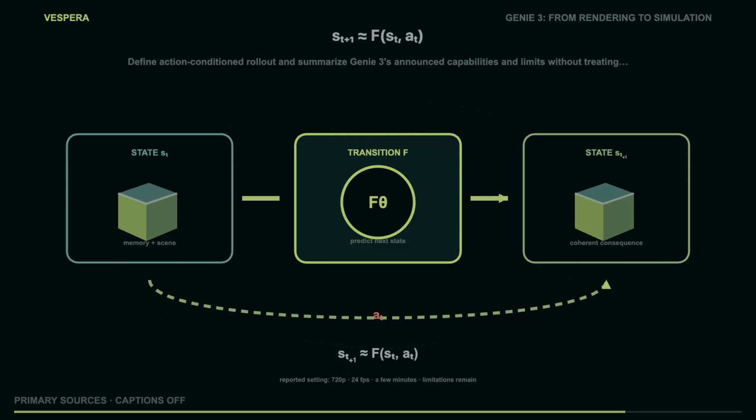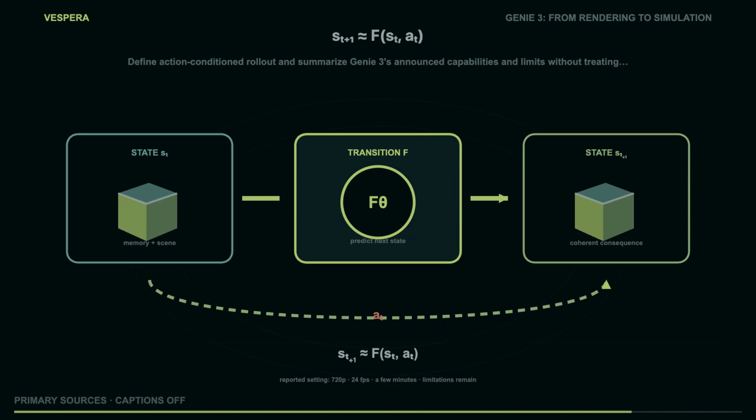It stands for whatever state the model maintains that lets the next prediction depend on history and action. That could include visible geometry, hidden memory, object identity, agent pose, or other learned variables. We should not draw an internal tensor and label its coordinates the true physics unless the source establishes that interpretation. Our diagram uses a state node because the action loop is the claim under discussion, not because we know the exact hidden representation. The loop creates tests that a one-off video does not.